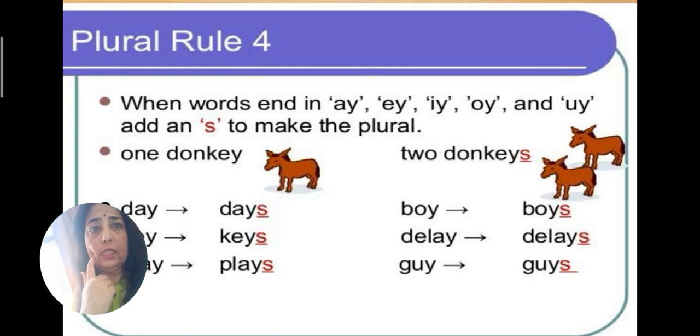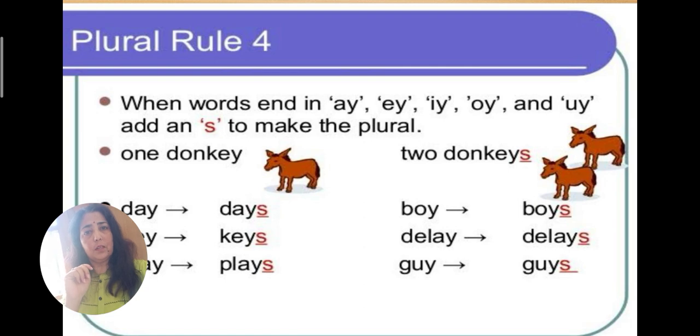So children, if your word is ending in a y, and just before that y we are having a vowel, A, E, I, O, U, then what you have to do is you have to just add s. For example, donkey, one donkey, two donkeys. So only S is added because just before that Y we have an E.